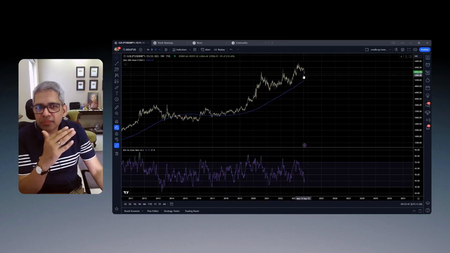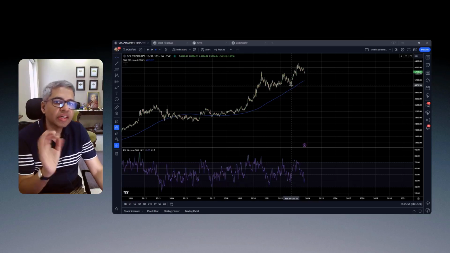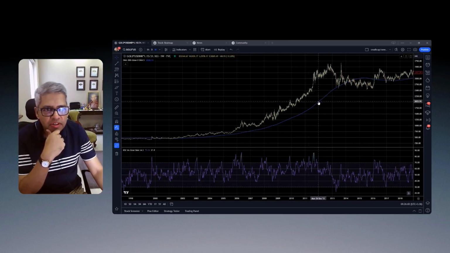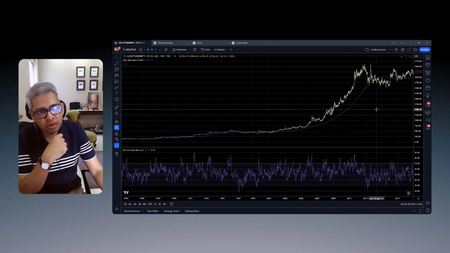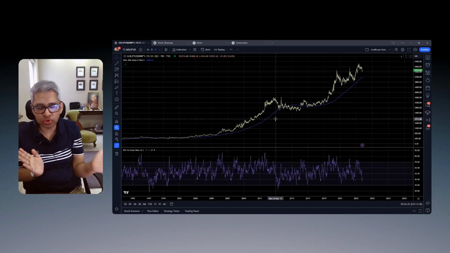So these are extremely good points, but they are not sure shot buy situations where nothing can go wrong. I'm not saying that, because if you go in the past, maybe the 200 week moving average was here and it got oversold here, and you could have bought here, and then you would have had to wait for the next 3-4 years for that oversold position to be overcome before going up again. So the larger picture is that allocation is for the very long term, that is for sure.